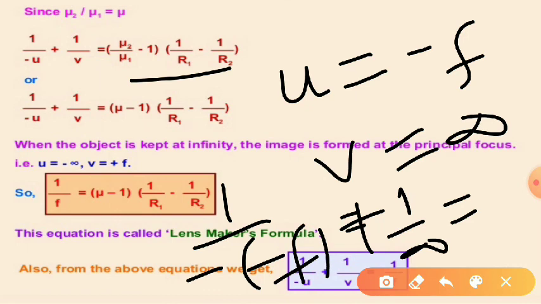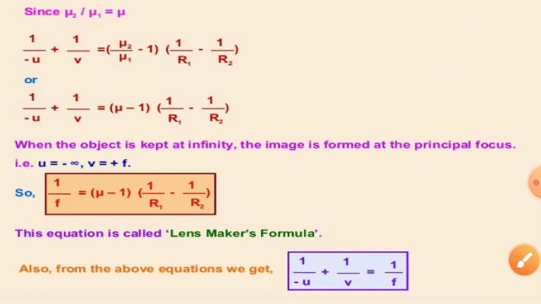That is, 1 by f is equal to mu minus 1 into 1 by r1 minus 1 by r2. That is for the first principal focus and second principal focus. Both are the same. So in general we can write 1 by f is equal to mu minus 1 into 1 by r1 minus 1 by r2. This relation is known as the lens maker formula.